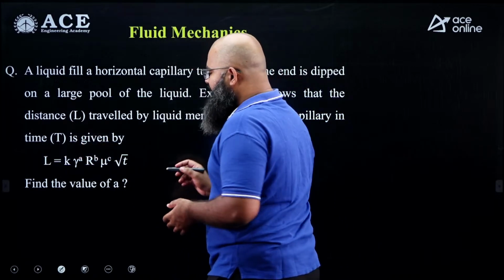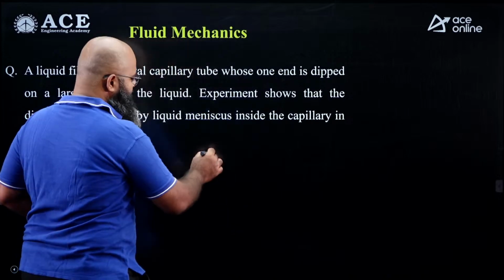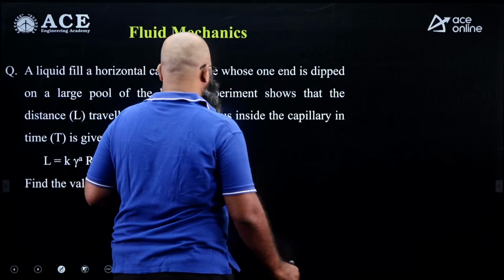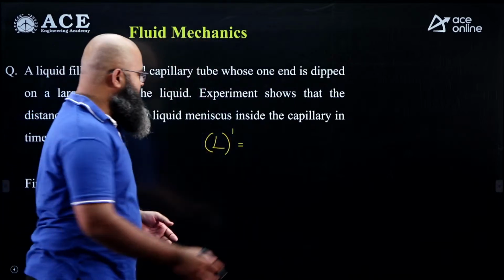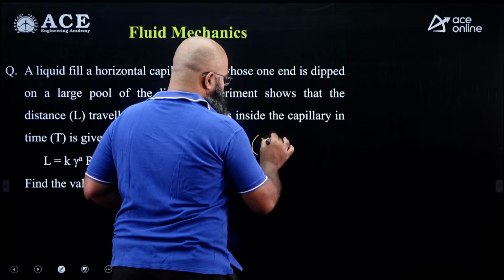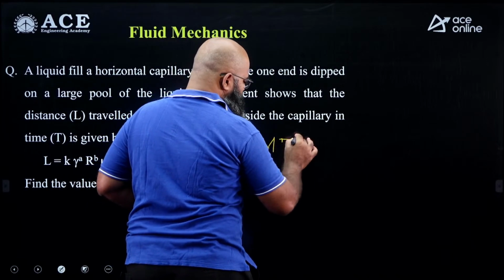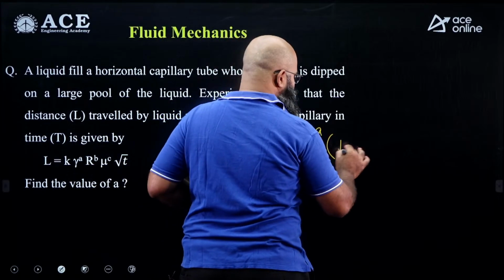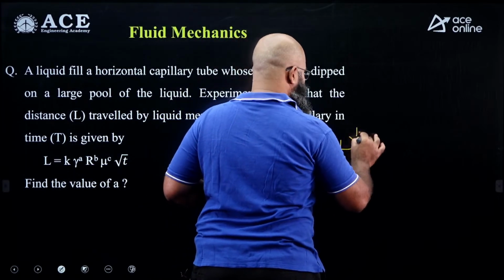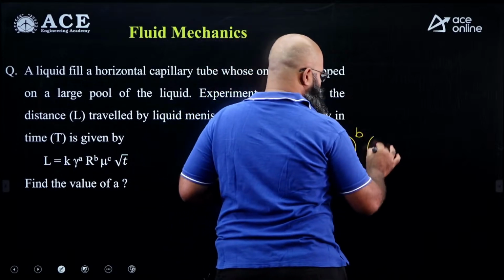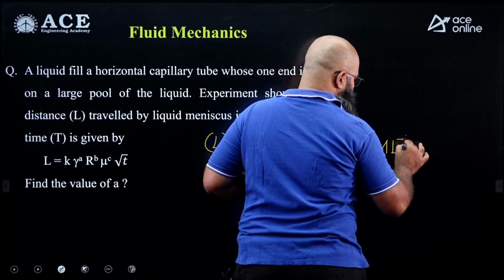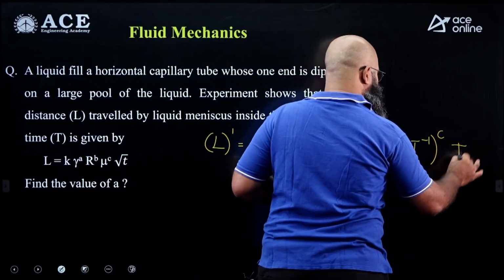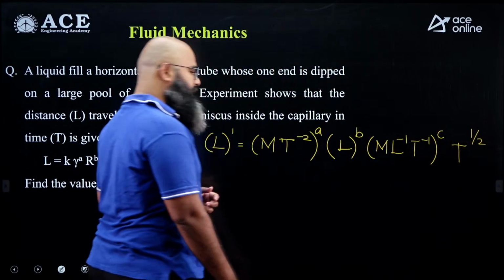Now by dimension analysis I can say over here, K anyway is a constant. So dimensions of length is L, L power 1 is equal to dimensions of surface tension, dimensions will be M T power minus 2, whole power A. Radius is going to have dimensions of L, L power B. Viscosity will have M L power minus 1 T power minus 1, whole power C, and T power half. This is what we are having.